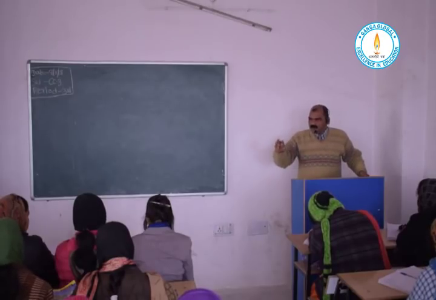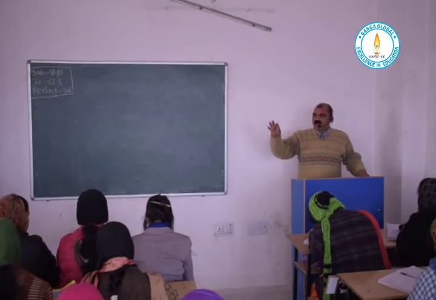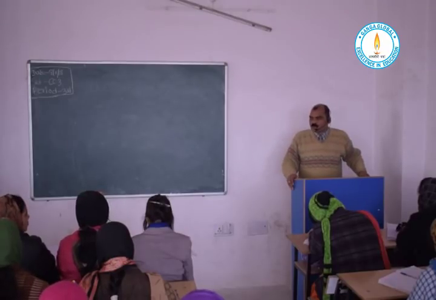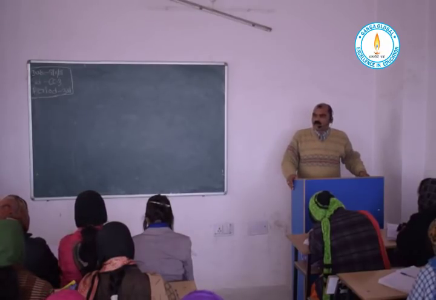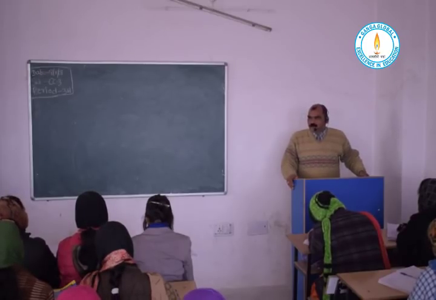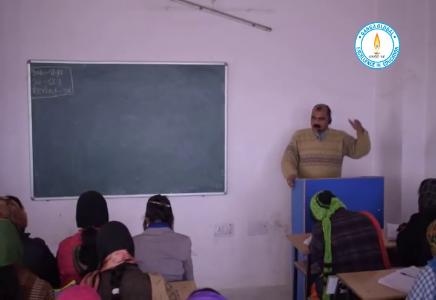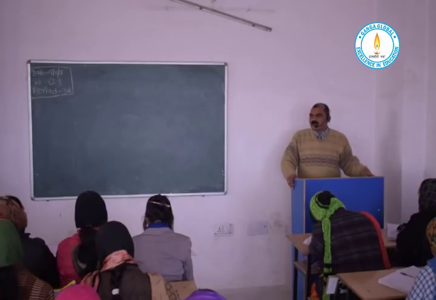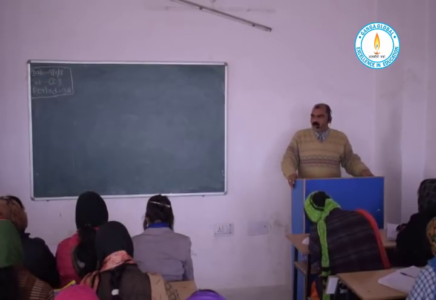So the first group is the factor theory, the second one is the cognitive theory. Now let me start from the factor theory itself. Among the factor theory, there are many theories of intelligence from where the theory of intelligence was promulgated or started.